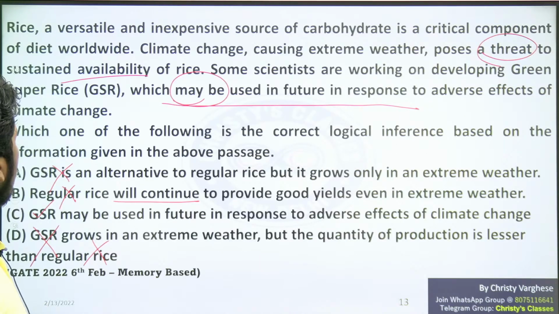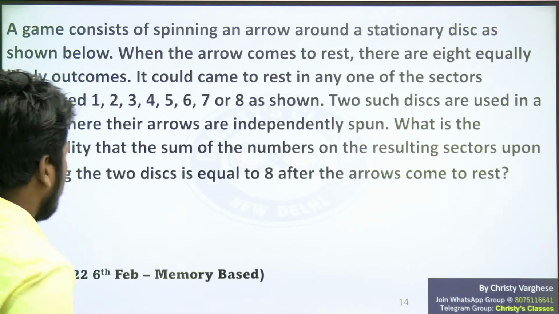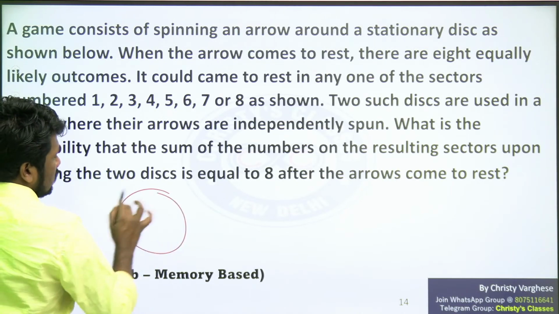Then, yeah, this is a question. This has a picture. Without the picture also you can understand it. Try it, please. Very simple question. A probability question asked in this set.